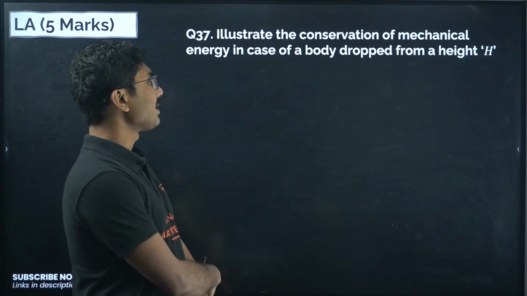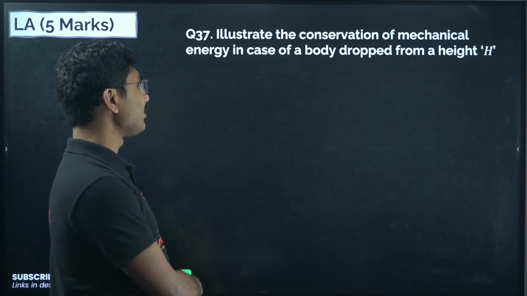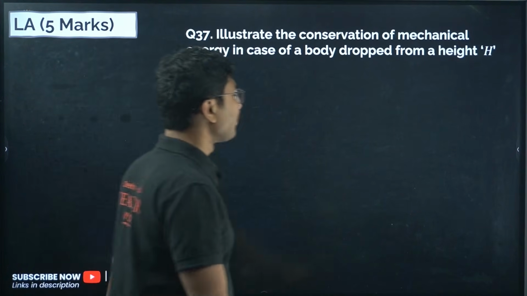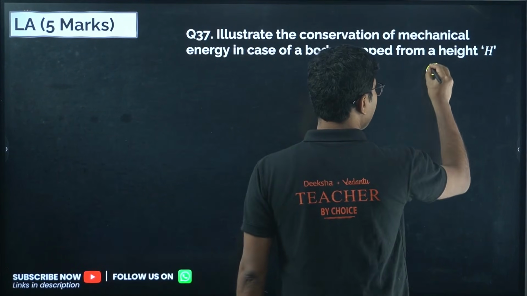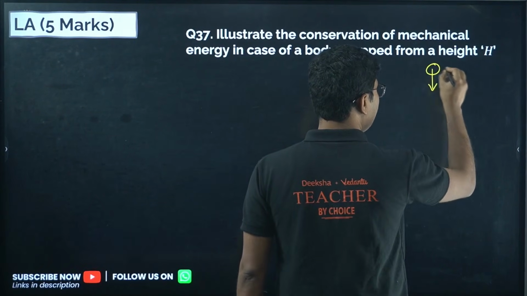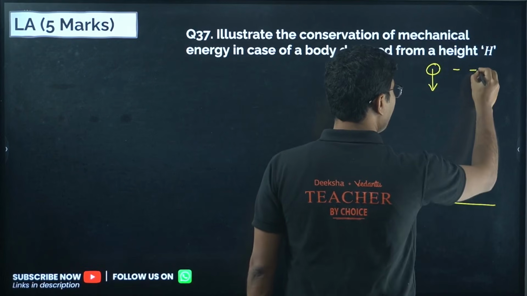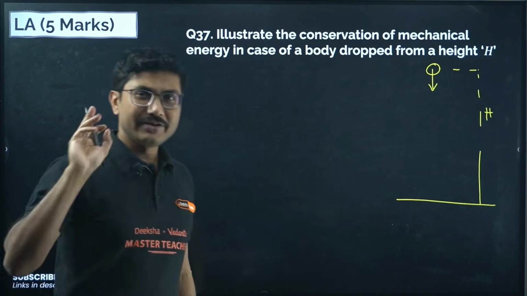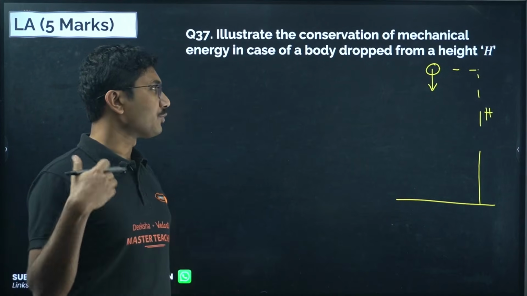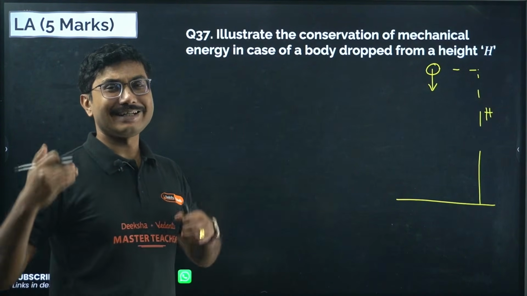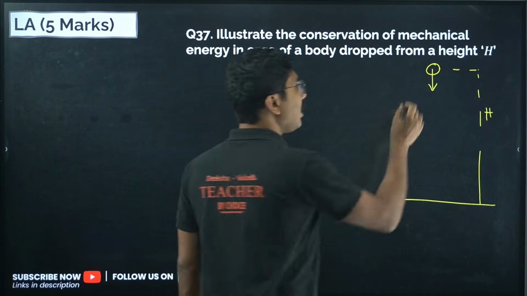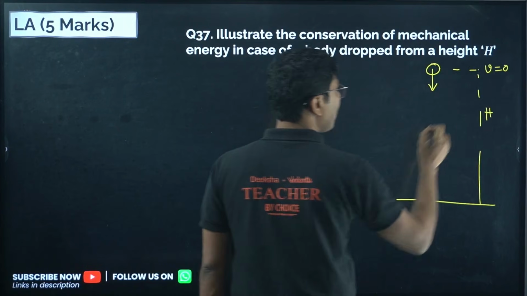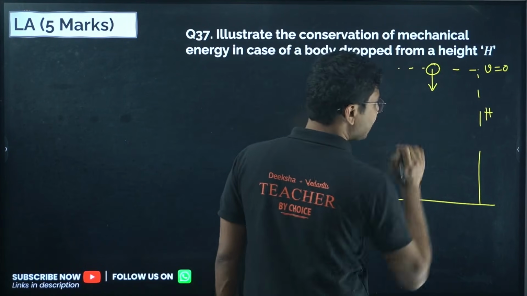Next, illustrate the conservation of mechanical energy in case of a body dropped from a height h. This is a 5-mark derivation from the chapter work, energy, power. Here we have an object which we have dropped from a height of capital H, this is the ground. In this case you have to show 3 positions, and you have to show that the total energy in each and every step is constant. When you are dropping it from this position, its velocity is 0, and its height is obviously maximum, H.